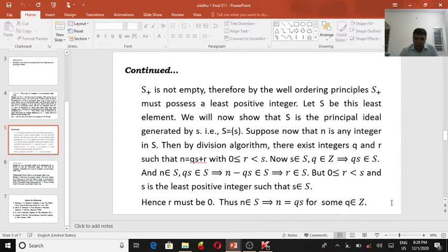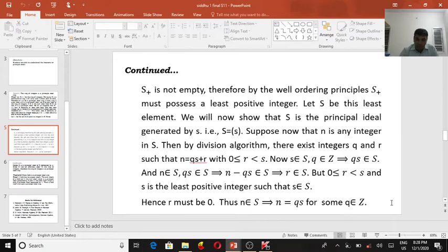But the remainder r satisfies 0 less than or equal to r less than s. But s is the least positive integer in S. So r must be 0.